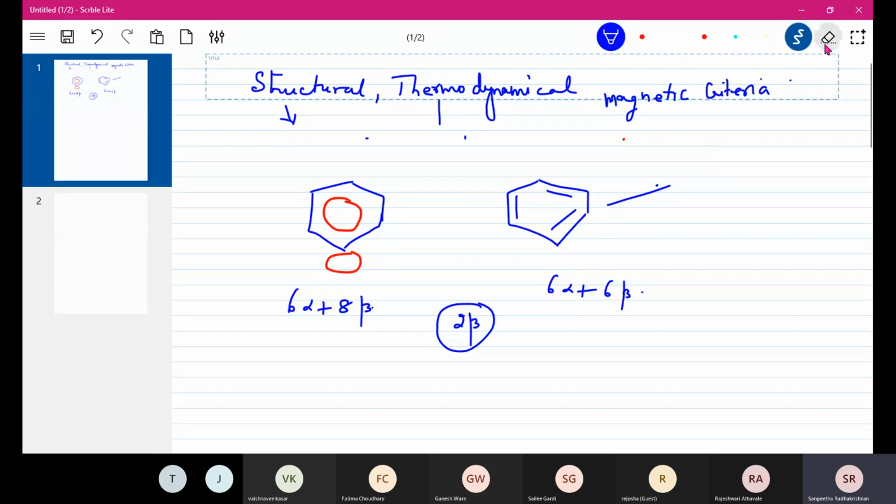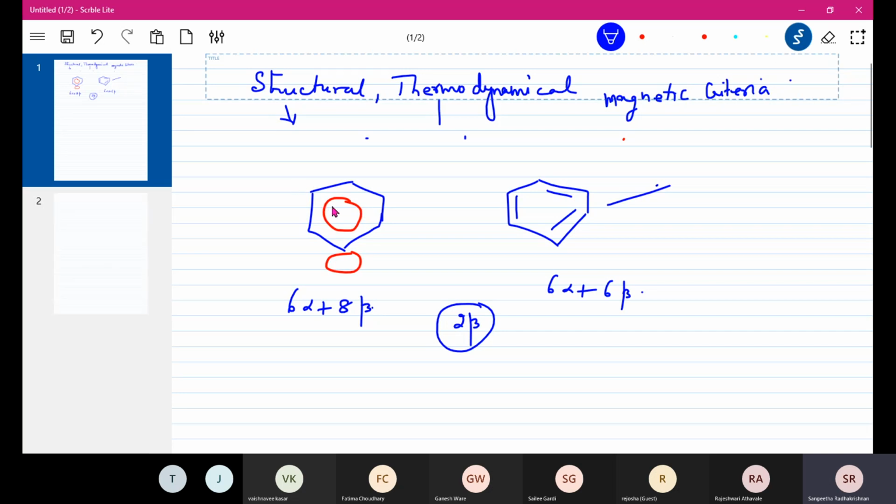Therefore, we also know that in the benzene molecule, although there are 6 sigma bonds, it is the pi orbital which determines all the properties of the molecule. So the pi electrons are very important in benzene because they are responsible for the properties of benzene and not the sigma bonds. The sigma bonds must be there, but they are not responsible. They do not dictate how the molecule behaves. All that dictation comes from the pi electrons.